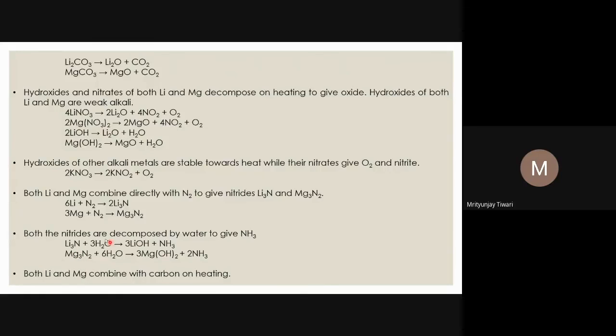So Mg3N2 is the chemical formula of magnesium nitride, and magnesium nitride on reaction with water gives magnesium hydroxide. Lithium nitride also gives lithium hydroxide plus ammonia. Ammonia is formed. Although the chemical formula is changed, the stoichiometry also changes, but what do we see? The same reaction happens, and again the stoichiometry is adjusted to balance the total number of atoms.